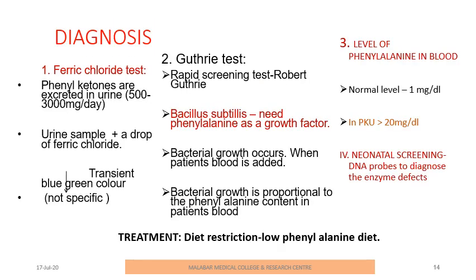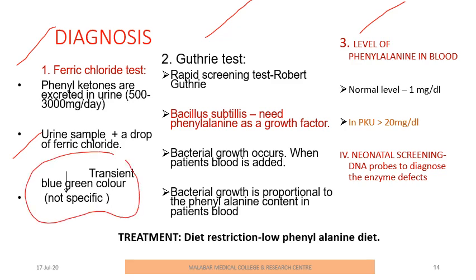Then the diagnosis of phenylketonuria, there are mainly three tests: ferric chloride test, Guthrie test and the estimation of level of phenylalanine in blood. Ferric chloride test is a simple test. A urine sample of PKU treated with a drop of ferric chloride gets a transient blue-green color, that is a positive ferric chloride test, but it is not a specific test because ferric chloride can give a color change with urine samples of other inborn errors of metabolism also. Confirmatory tests can be the Guthrie test and the estimation of phenylalanine in blood.